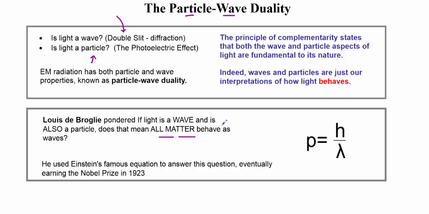So how is it that this guy, Louis de Broglie, earns a Nobel Prize in 1923 for saying that, well, guess what? That tennis ball actually has a wavelength to it. Well, he's true. He's right. And I'm going to talk about that in a minute. But let's first remind ourselves momentum of something is equal to h over lambda. This is going to come into play on the next slide.